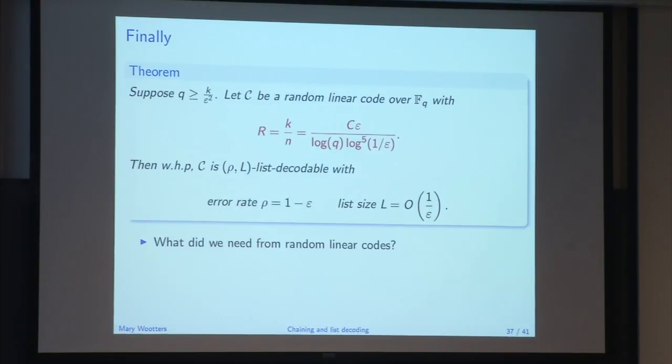Yeah, right. So that's a really good question. So let's, yeah, next question. What did we need from these random linear codes? We needed that we had these independent symbols, so independence of the rows, and we needed that the max of the expectation was about right. And really, that's all we needed.